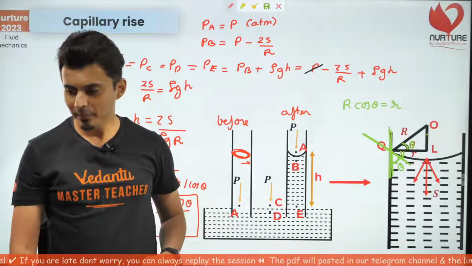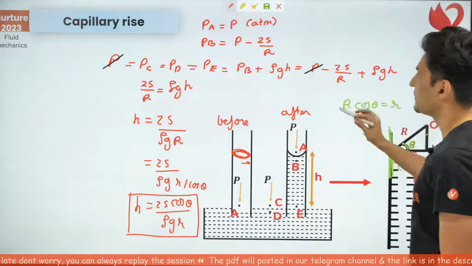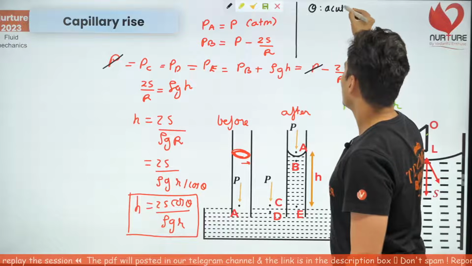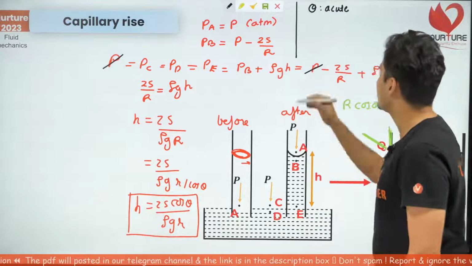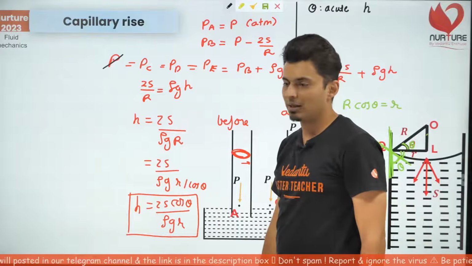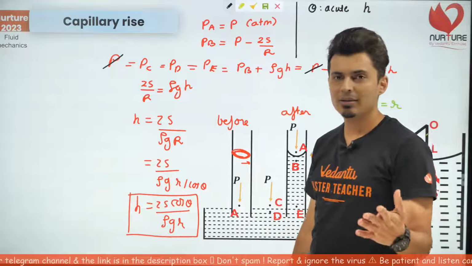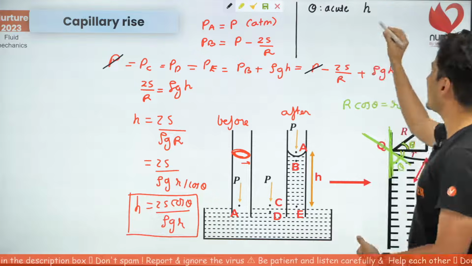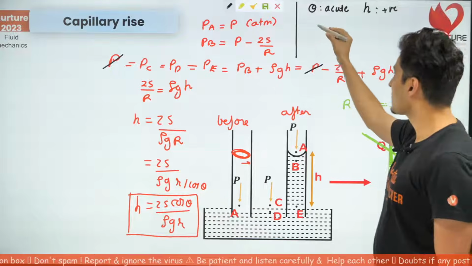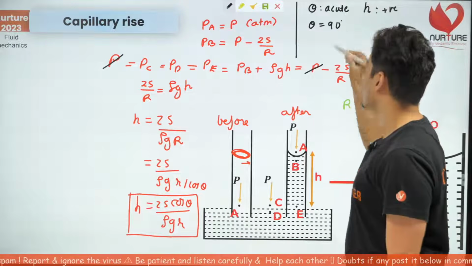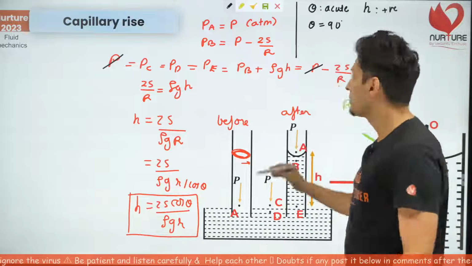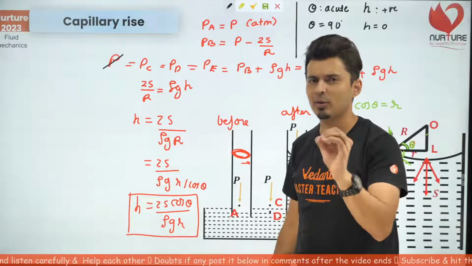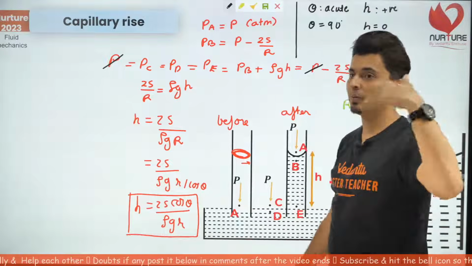Is that okay? Now I have a simple question for all of you. If theta is acute, like water in glass, is the value of H going to be positive or negative? Think about it. Cos theta, cos 0, cos 10, cos 20, cos 50, cos 70, they are all positive. So obviously H will be positive. If theta is 90 degrees, cos 90 is 0. So H will be 0. That means water in a silver container which has an angle of contact of 90 will neither rise nor fall. So H is 0.